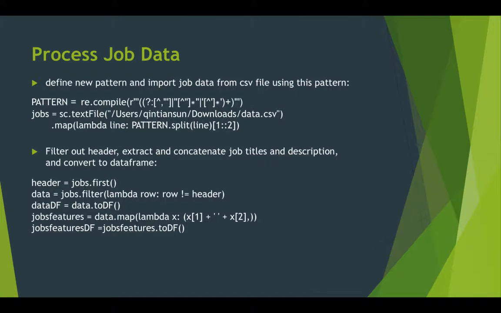Process job data. Because in the job description there may be commas inside quotes, so define new patterns that import job data from CSV file using this pattern, and the data frame is just a data form in Spark. Then filter out header, extract, and concatenate job titles and descriptions, and convert to data frame.